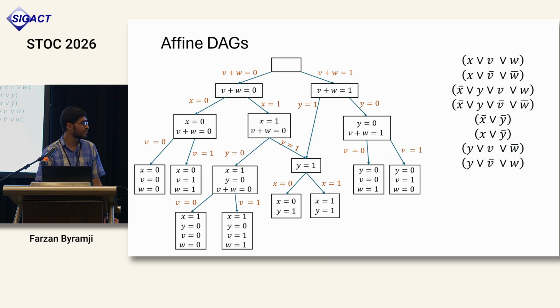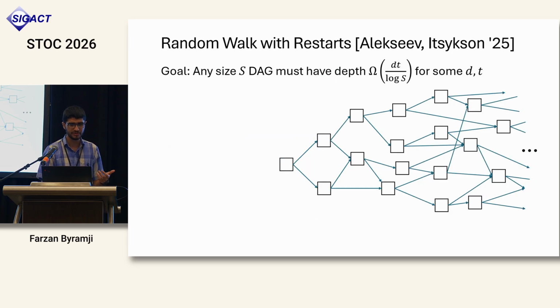So let me say a little bit about what an affine DAG is. These are like branching programs that query parities, but importantly, they are more restricted in that at each node, we now have a linear system which explicitly tracks what the DAG knows about the input at that point. So in the beginning, the DAG does not know anything, so it is labeled by the empty system. At the leaves, we want that the linear system at that node must on its own be enough to falsify a particular clause. And after making a parity query, the DAG may also choose to forget some of the things it knew earlier.